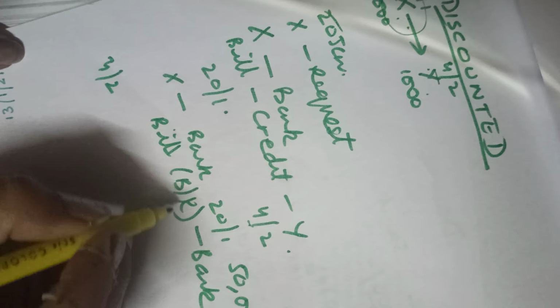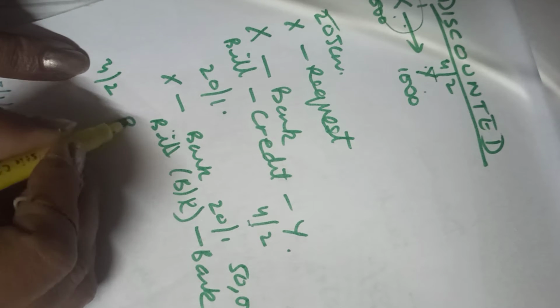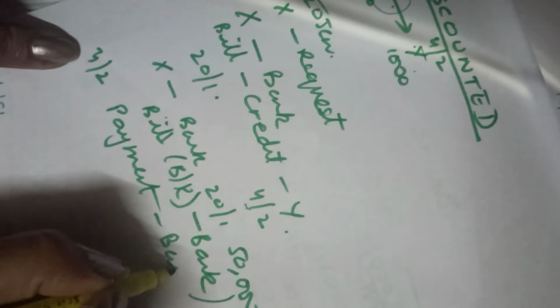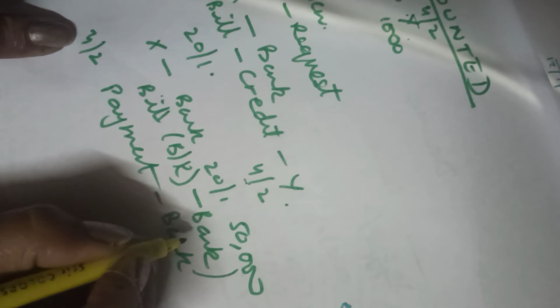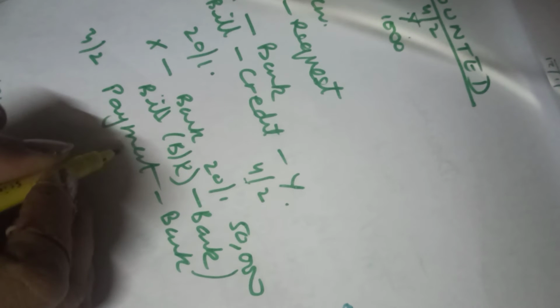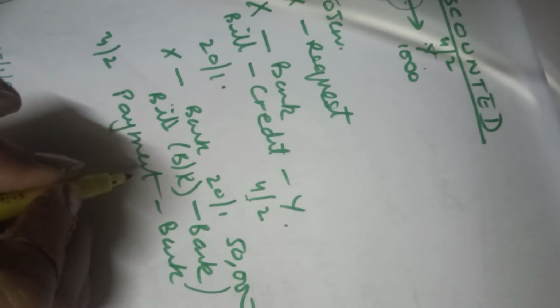Now the Y has to make the payment. Y will make the payment on 4th of Feb. Now Y will make the payment to the bank, because bank has the bill. So payment will be made to bank. So on the due date, payment is being made to bank, and Y is not entertained. X is not entertained on that day. Are you clear? Now let us see the accounting treatment for this.